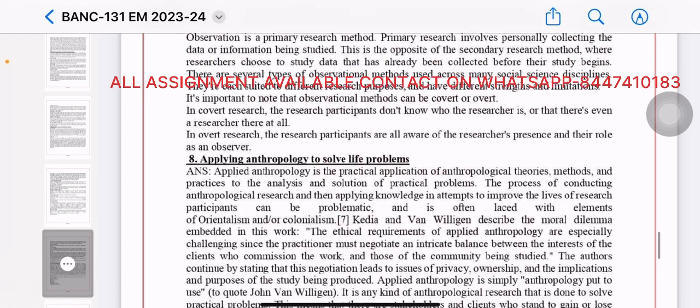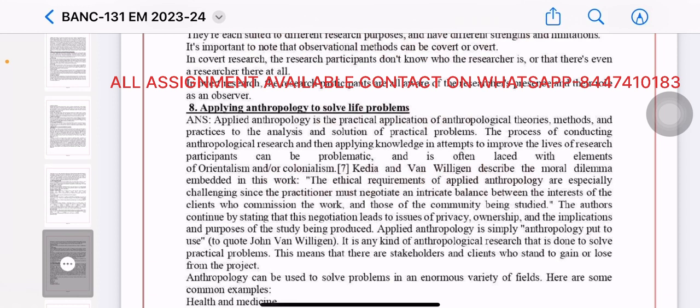Applying anthropology to solve life problems. Applied anthropology is the practical application of anthropological theories, methods, and practices to the analysis and solutions of practical problems. The process of conducting anthropological research and then applying knowledge in an attempt to improve the lives of research participants can be problematic and is often dealt with elements of Orientalism and or colonialism.